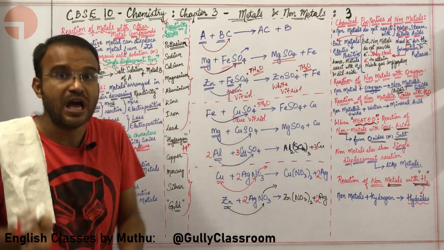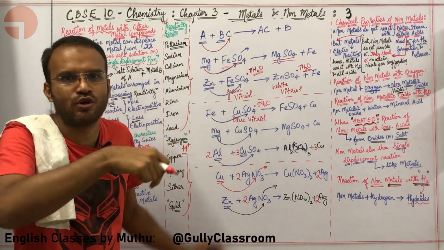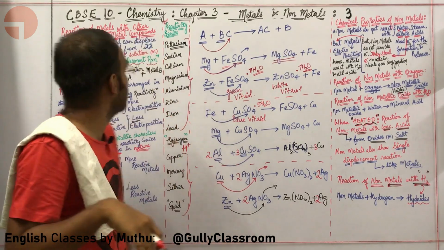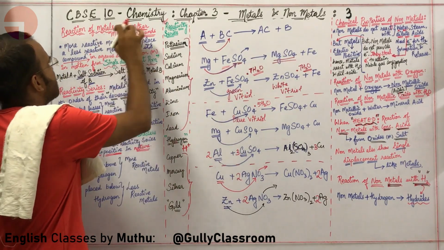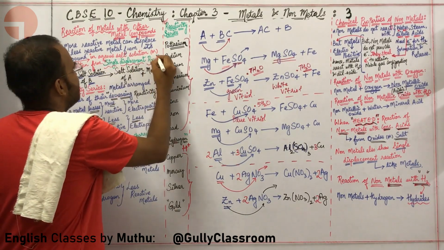Let me repeat once more: a more reactive metal will displace a less reactive metal from its compound to form a salt. This is called single displacement reaction. So all of the reactions of metals with other metallic compounds are simply examples of single displacement reaction.